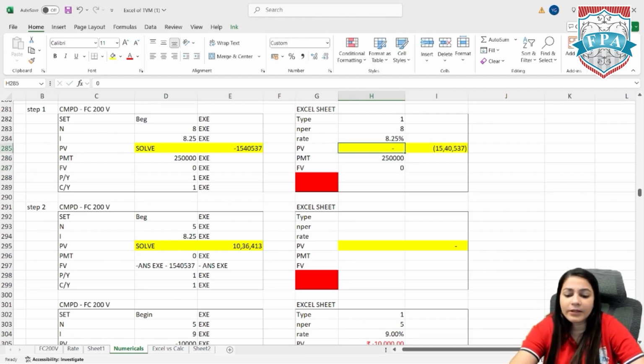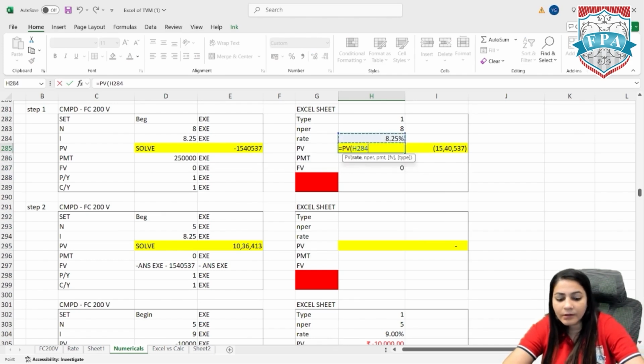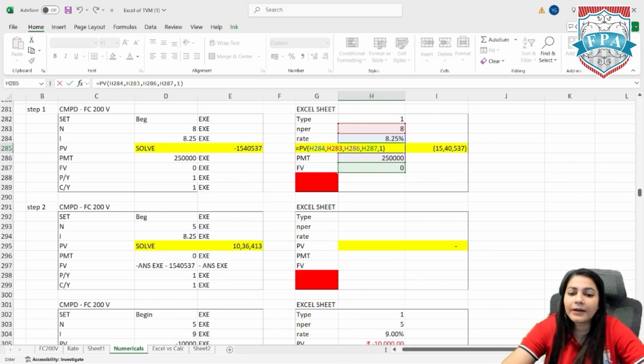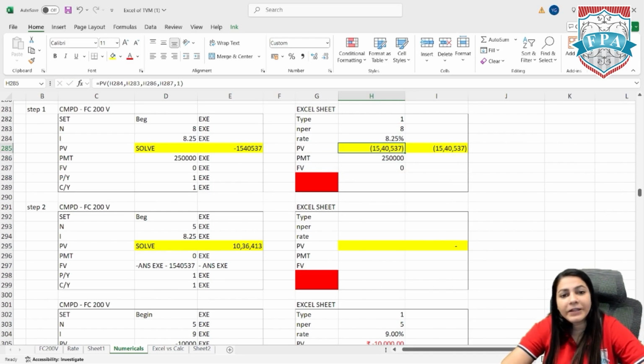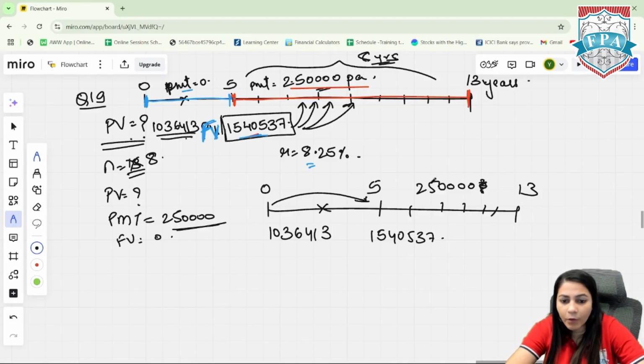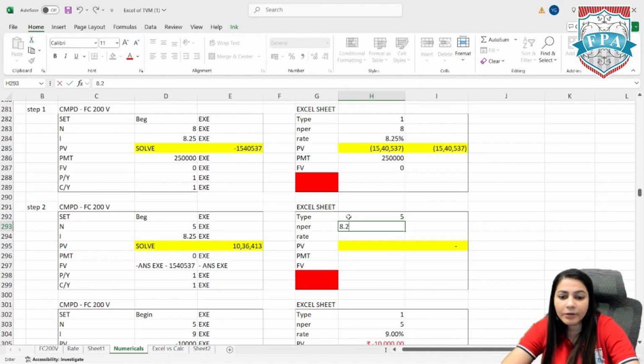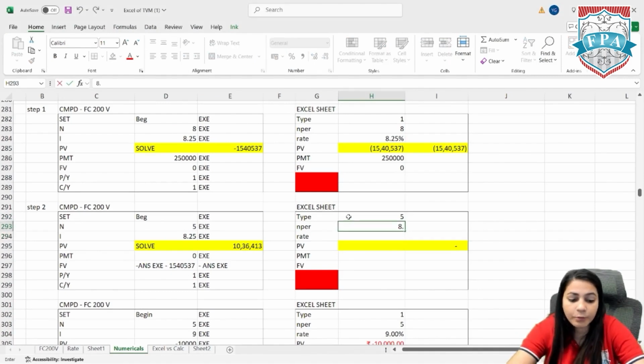And we need to calculate the PV, so equal to PV, rate, NPER 8 years, PMT 2,50,000. And of course 2,50,000 is positive because you will be withdrawing it, future value 0, and beginning of the period. Close the bracket and enter. You get 15,40,000. The second step is 15,40,000 is what we've got at the 5th year. We need to calculate the PV at 0. So this 1540 becomes the FV. Now for 5 years, same interest rate 8.25 percent. Don't forget to put that.